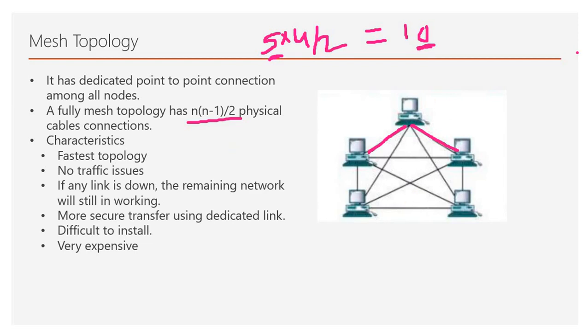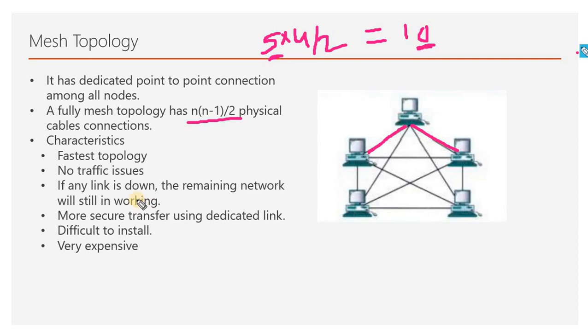So it is very difficult to install, because as we increase the number of nodes, the network becomes very heavy and very costly.